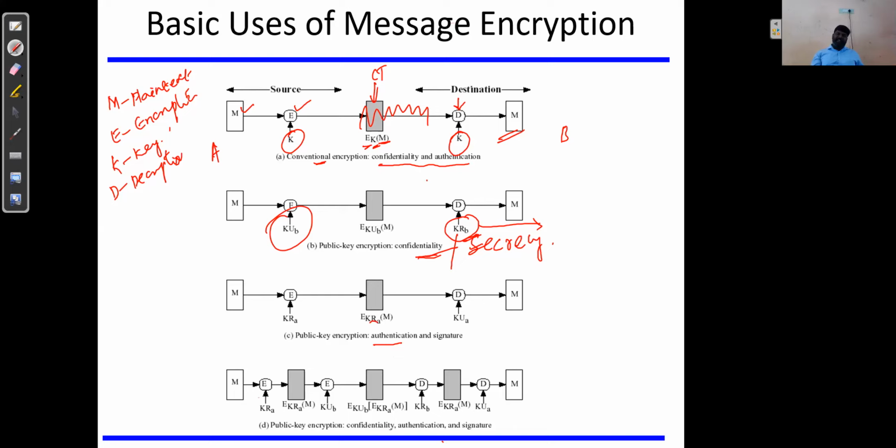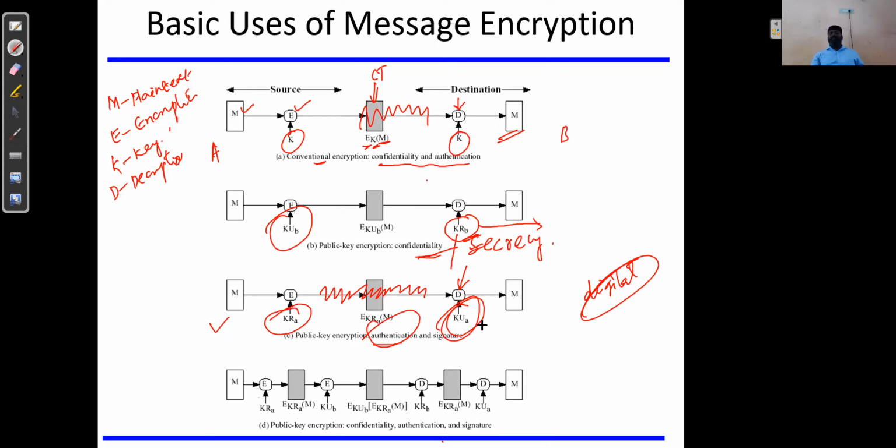Second is authentication. Whenever you want to achieve authentication or a digital signature, the sender's private key is used for the encryption process. So this achieves authentication, because the actual information is encrypted using the sender's private key, and we get the ciphertext. This ciphertext is transferred to the receiver. On receiving it, the receiver will decrypt the information using the sender's public key.